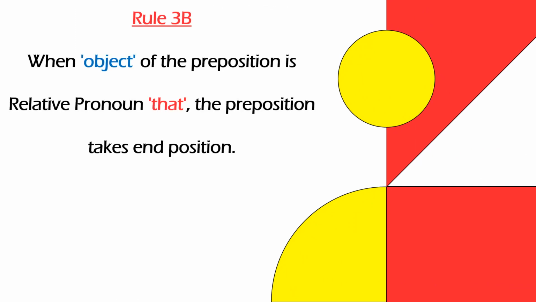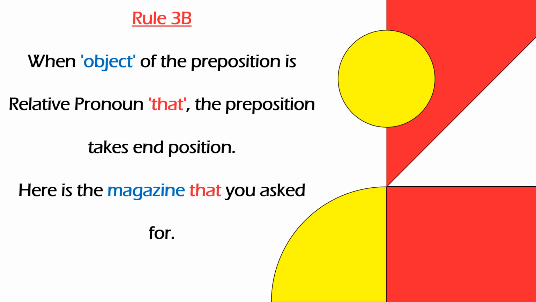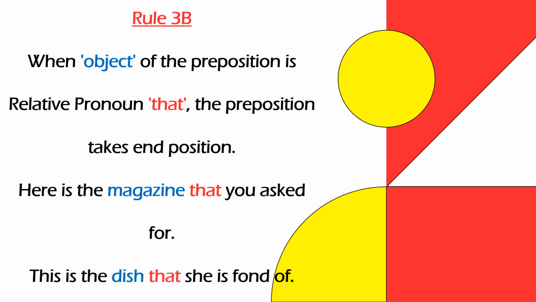Let us take these examples. Here is the magazine that you asked for. This is the dish that she is fond of. So notice the position of for and of, it is placed towards the end.